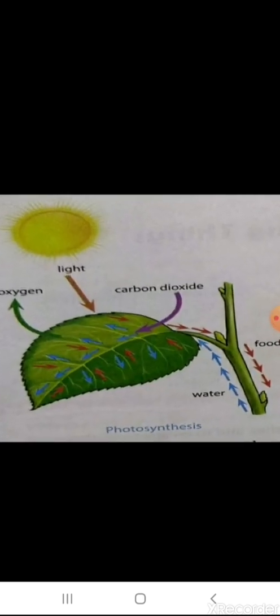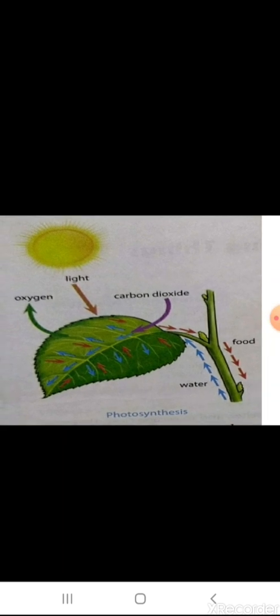See this picture of photosynthesis. Most leaves have a green substance which is called chlorophyll. It helps in making their own food using sunlight, carbon dioxide and water from the soil, and the process is called photosynthesis, right?